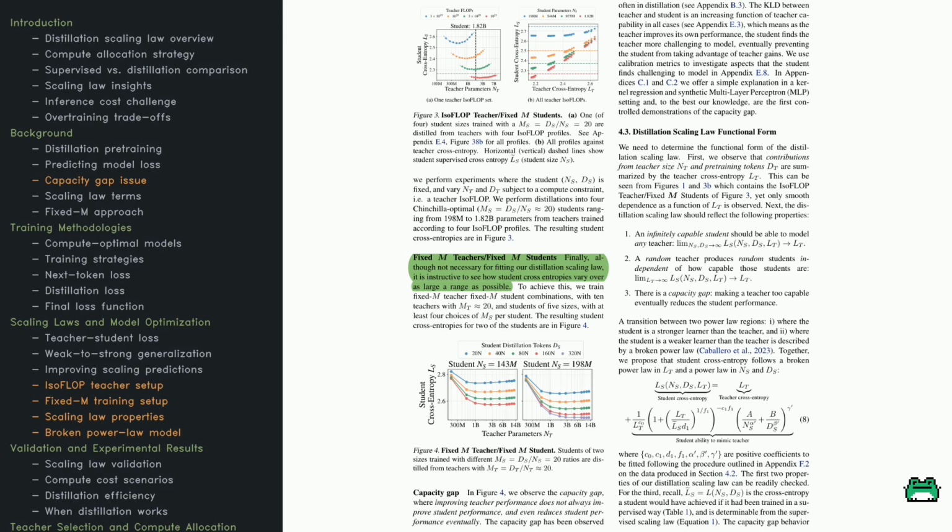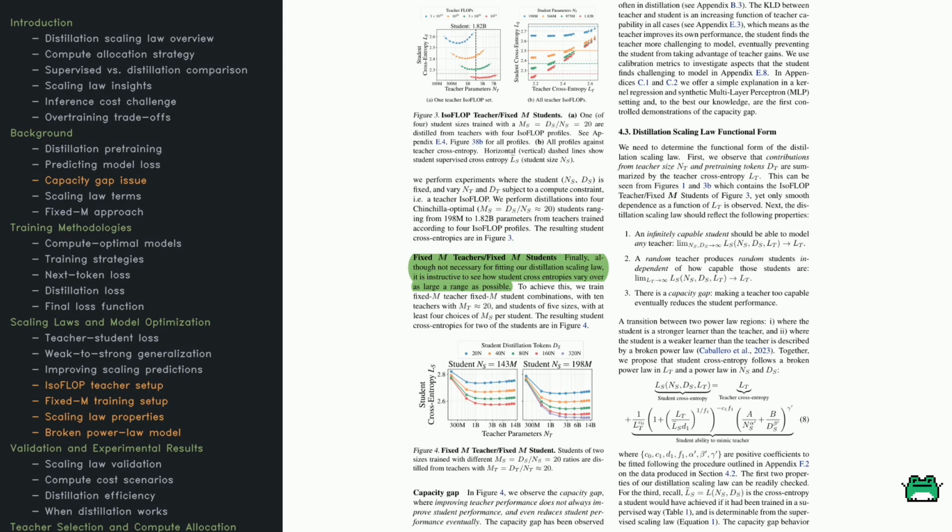To make sense of these observations, the paper presents a distillation scaling law, a formula that predicts student cross-entropy based on teacher cross-entropy and other scaling variables. It fits a broken power law pattern, meaning performance behaves differently depending on whether the teacher is stronger or weaker than the student. Three big conclusions pop out. If the student had infinite capacity, it would match the teacher exactly. A random teacher leads to random student performance, regardless of student size. An overly strong teacher can actually hurt the student's final performance.